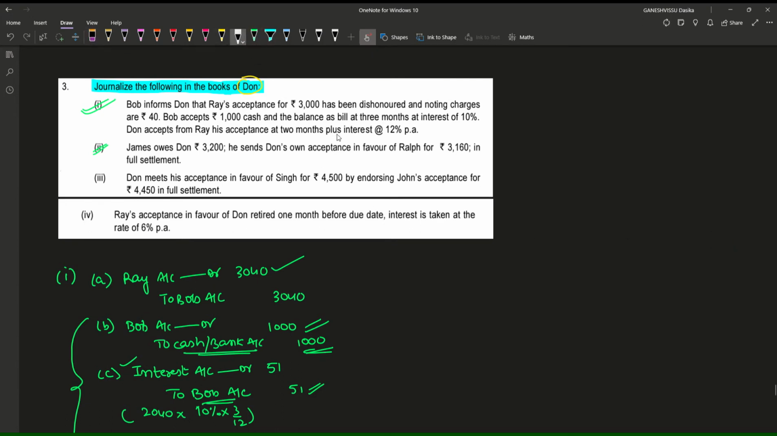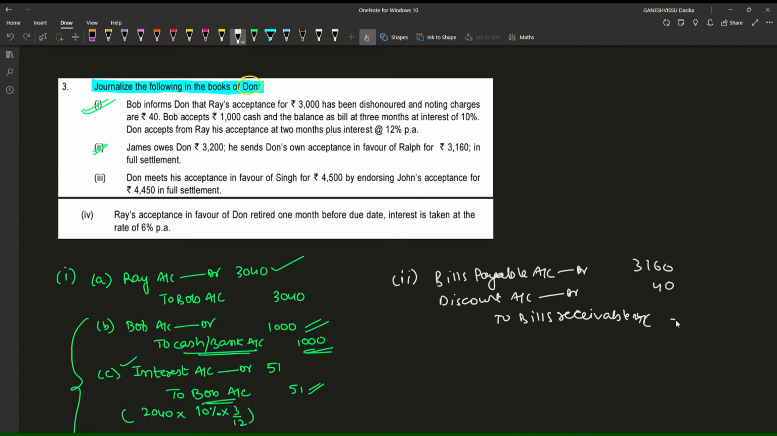So what would be the second entry? Bills payable account debit, discount account debit, to bills receivable account. 3,160, 40, 3,200. Now the third entry.